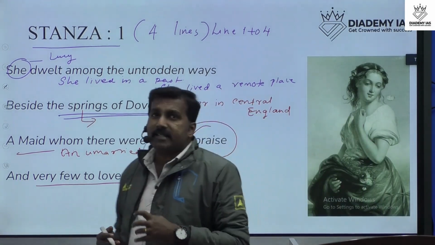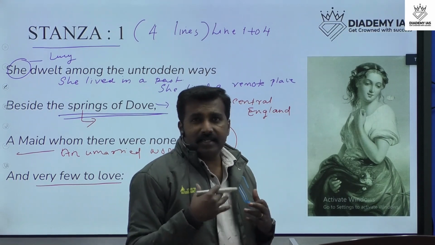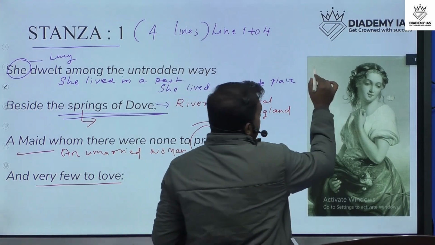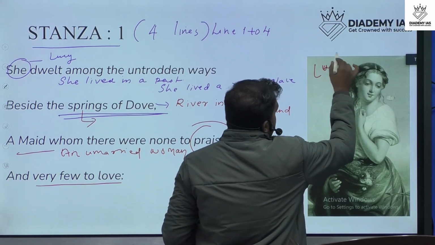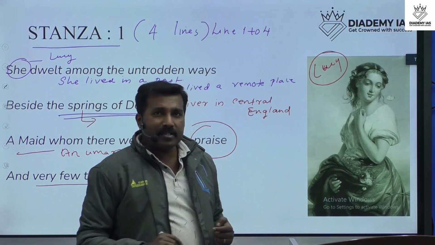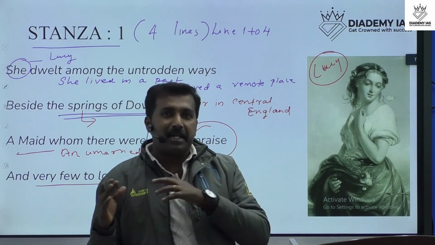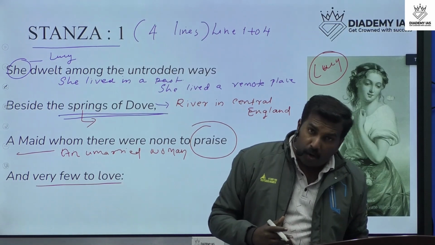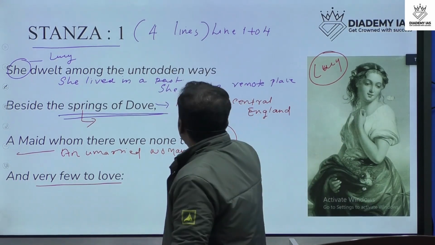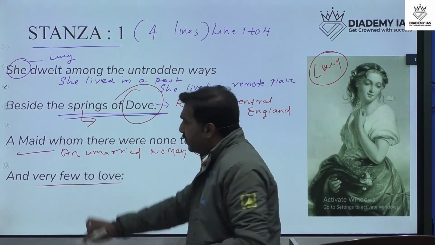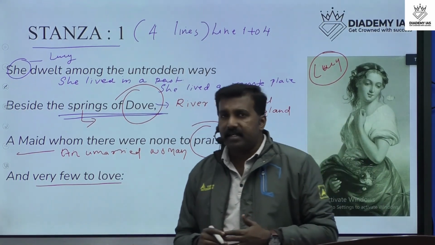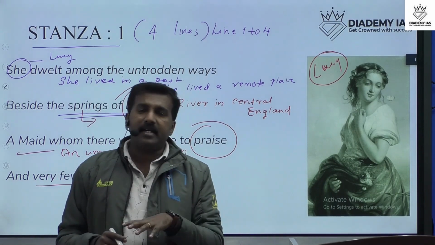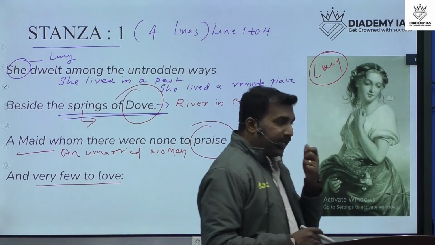So stanza 1 explains that the poet represents a character, and the character is Lucy, a girl. She was unmarried and lived in a remote place near the river named Dove, D-O-V-E, in central England.